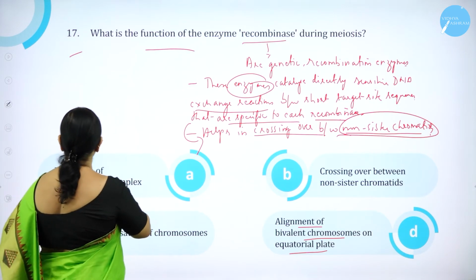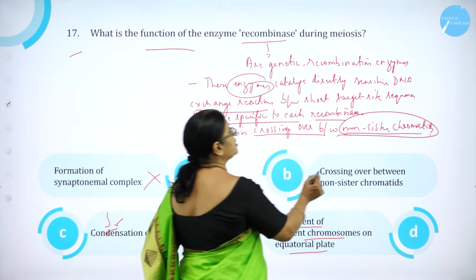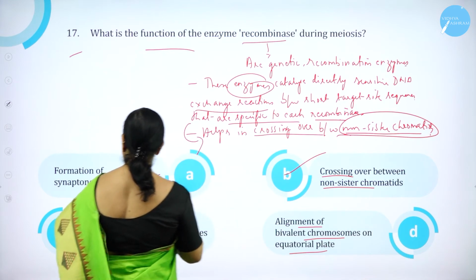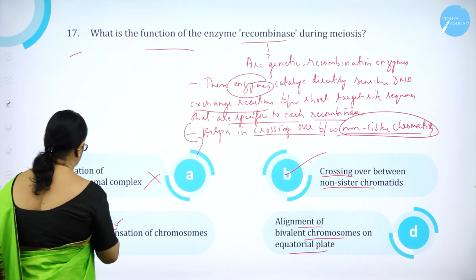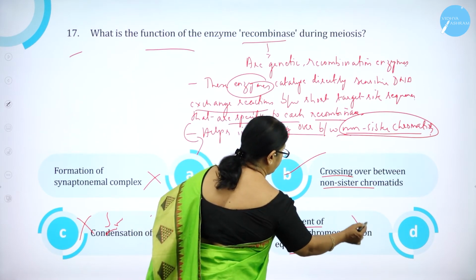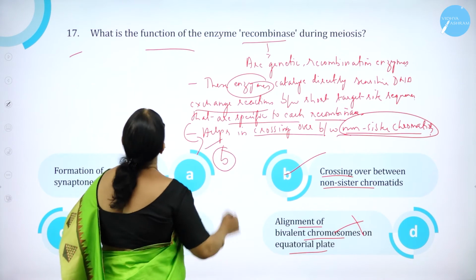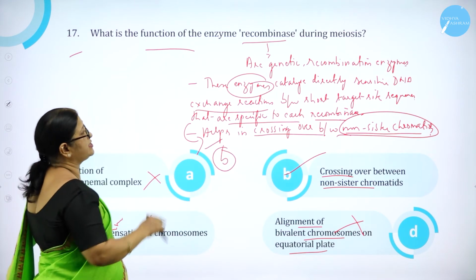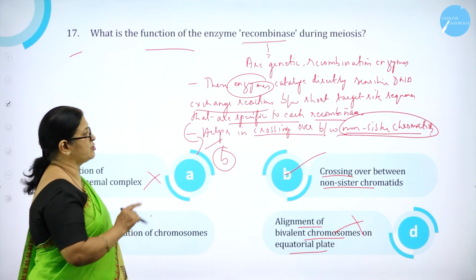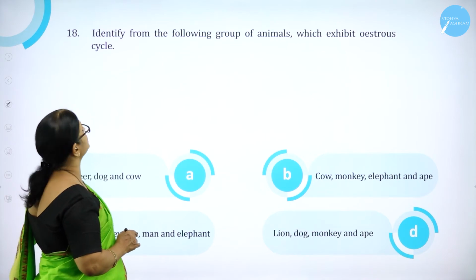So option A, formation of synaptonemal complex, wrong. Crossing over between non-sister chromatids, correct. Option B is correct. Option C, condensation of chromosomes, wrong. Alignment of bivalent chromosomes on equatorial plate, wrong. So option B is correct. The function of the enzyme recombinase during meiosis is crossing over between non-sister chromatids.